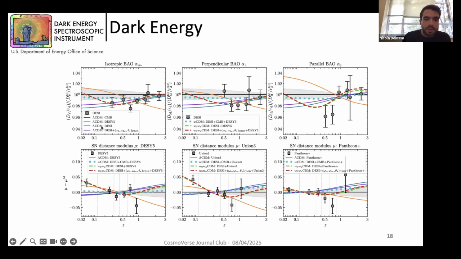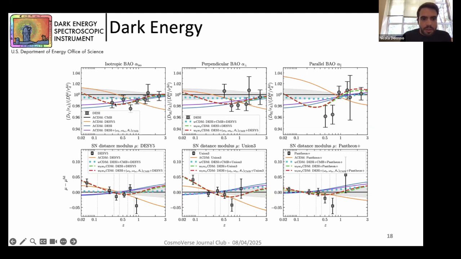And if we consider the ΛCDM fit using DESI plus CMB priors, we have this purple line that describes our data, and also Planck, in a worse way. And if we look at this bottom panel, this fit isn't able to describe the supernova datasets.